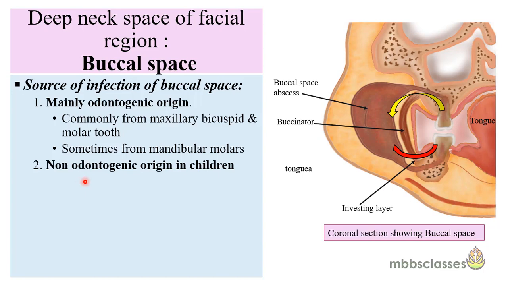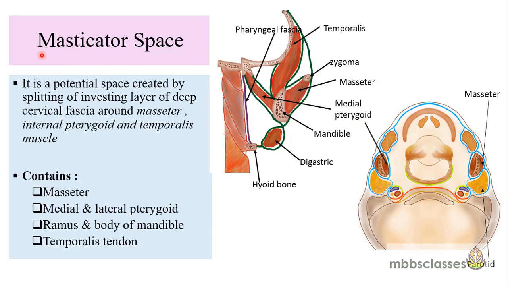Our next space is the masticator space. This masticator space is not a single space, rather it is a combination of multiple spaces around the different muscles of this region. So there are three components of the masticator space. So what is the masticator space?